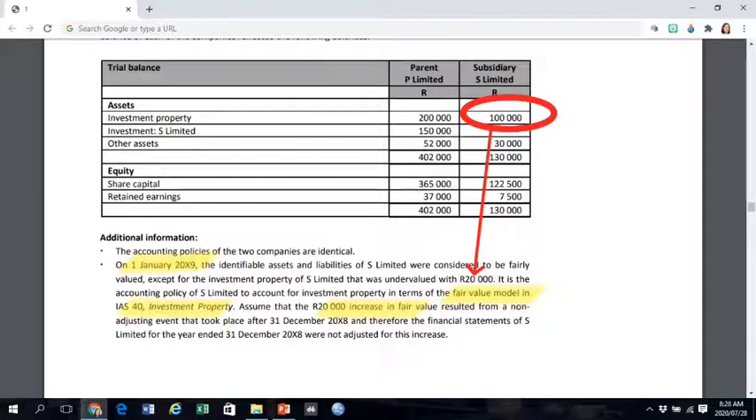You would have to increase the value of the investment property by 20,000 Rand and create a corresponding credit to the equity of the subsidiary at acquisition date. Remember, fair value adjustments on investment property are recognized through profit and loss. So the equity item that you have to create in a scenario like this would be retained earnings.